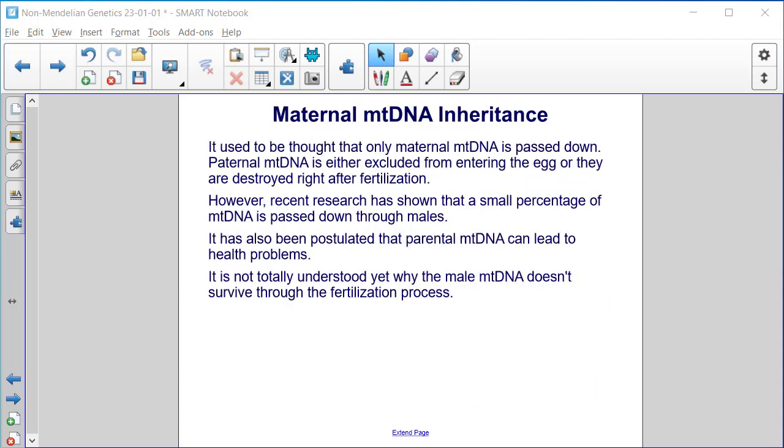It used to be thought that only maternal mtDNA is passed down. Paternal mtDNA is either excluded from entering the egg or destroyed right after fertilization. However, recent research has shown that a small percentage of mtDNA is passed down through males. It has also been postulated that paternal mtDNA can lead to health problems. It is not totally understood yet why the male mtDNA doesn't survive through the fertilization process.